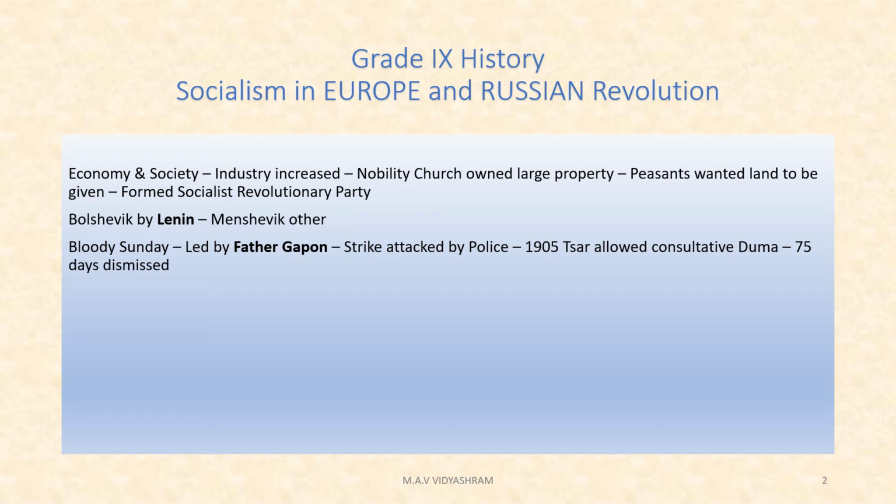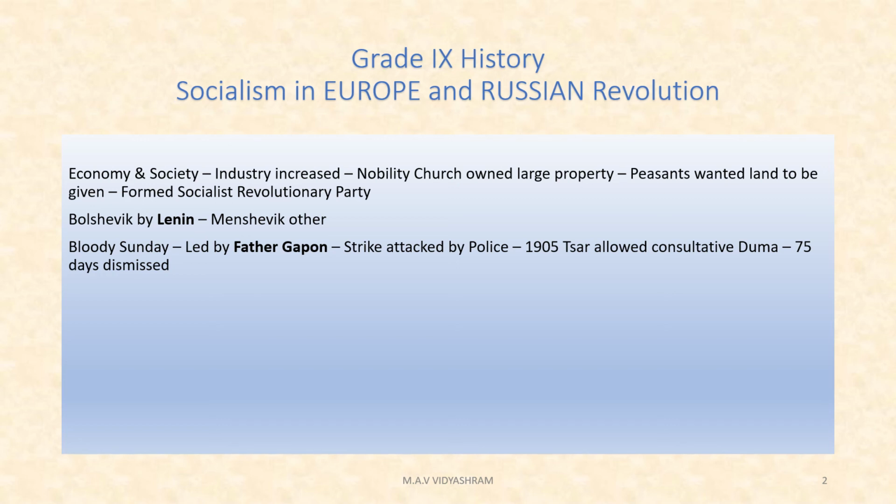Next, we have to see Bloody Sunday. In 1904, conditions were the worst for Russian workers: price increases, declining wages, and workers being dismissed. A strike was headed by Father Gapon towards the Winter Palace. It was attacked by the police. 100 workers were killed and 300 wounded. It happened on a Sunday, and it was known as Bloody Sunday.